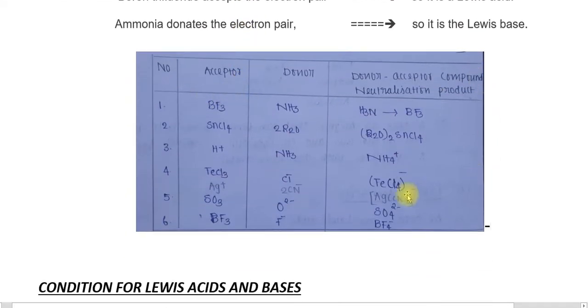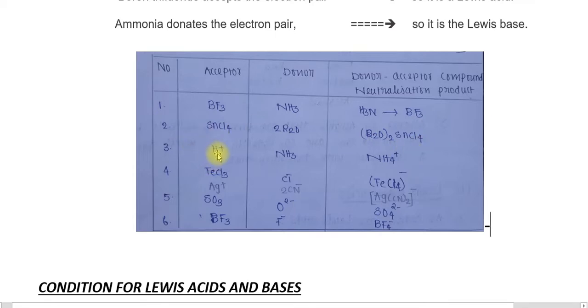Some other examples for the Lewis concept are given here. One column is the acceptor and this is the donor. The BF3 and NH3 example is already given to you. Here the BF3 is an acceptor and NH3 is a donor, and together they form a donor acceptor compound. Another example is SnCl4 with 2 R2O. They form a donor acceptor compound, that is 2 R2O SnCl4.